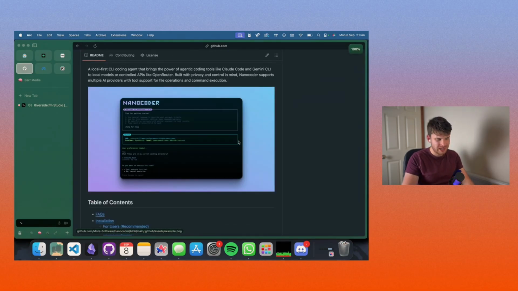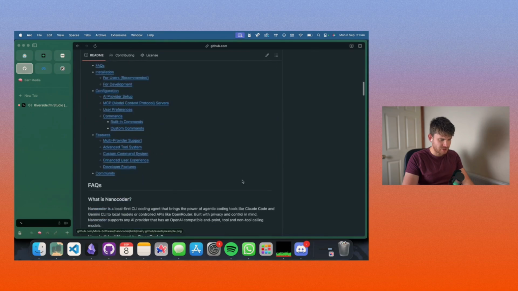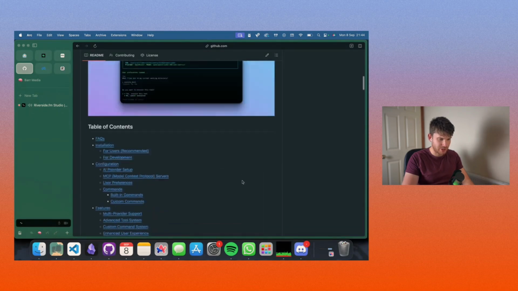I love a bit of UI. I love making things look great, and having something in the terminal I don't think should be any different. So here it is. Here's the repo. It's got some frequently asked questions.